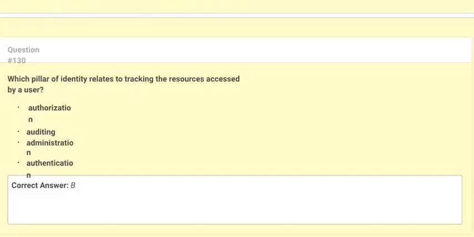Next question is, which pillar of identity relates to tracking the resources accessed by a user? Option A, authorization. Option B, auditing. Option C, administration. Option D, authentication. Correct answer is option B.